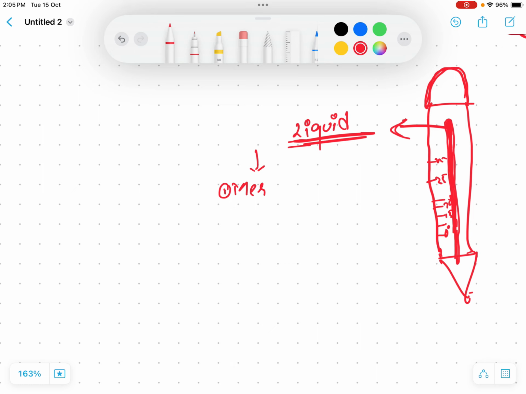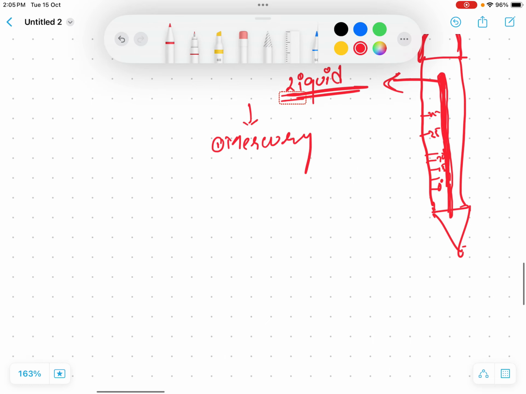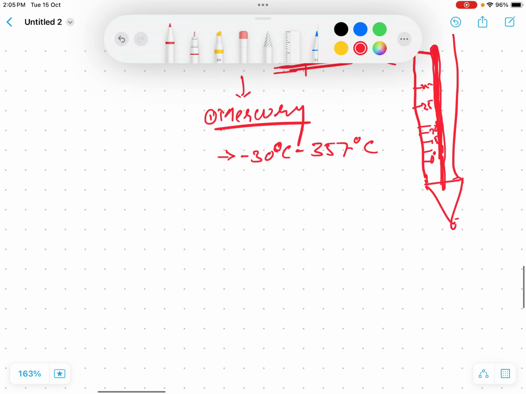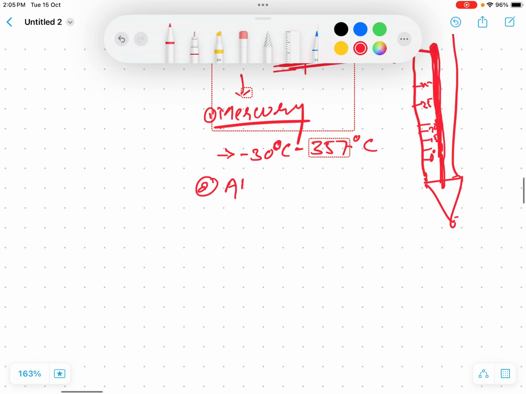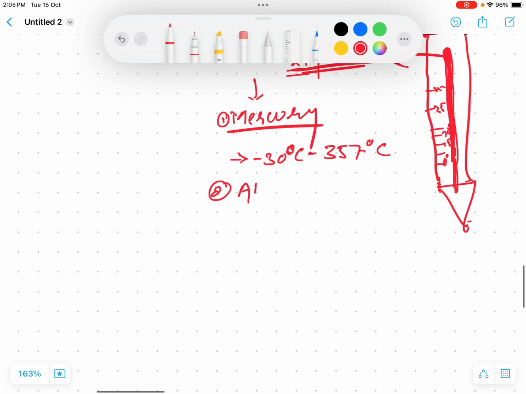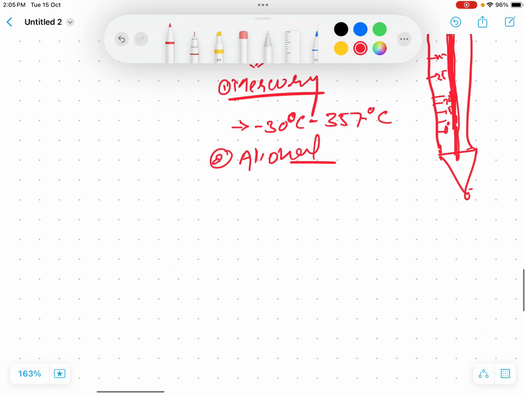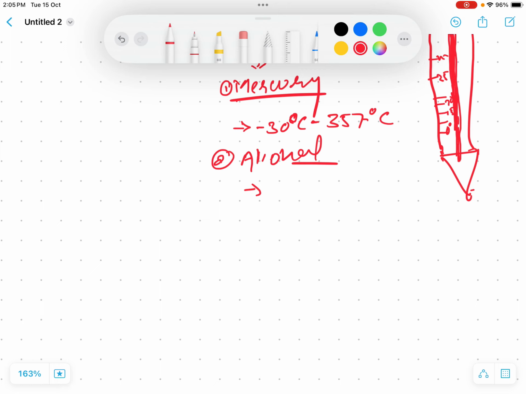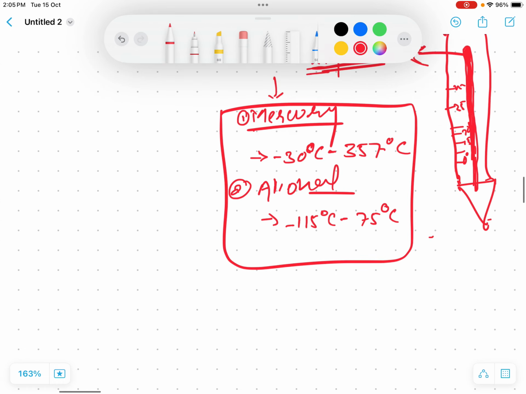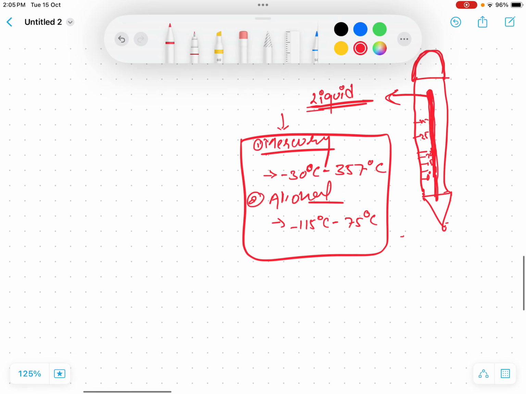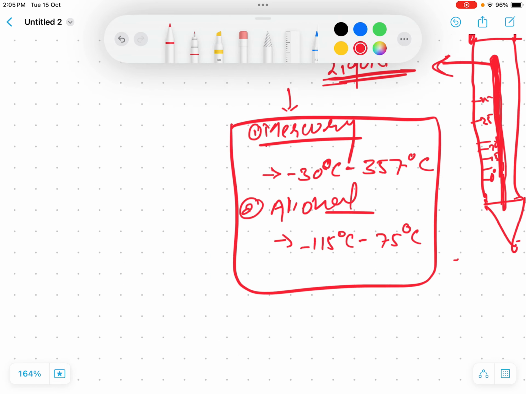Okay, so first one is mercury, and the freezing point of mercury is minus 30 degrees Celsius and the boiling point of mercury is 300. You don't need to remember the data. Okay, and alcohol is also used as a liquid material. The alcohol freezing point is minus 115 degrees Celsius, whereas its boiling point is only 45 degrees Celsius. And under what conditions which liquid has to be used, you might probably have the idea, right?